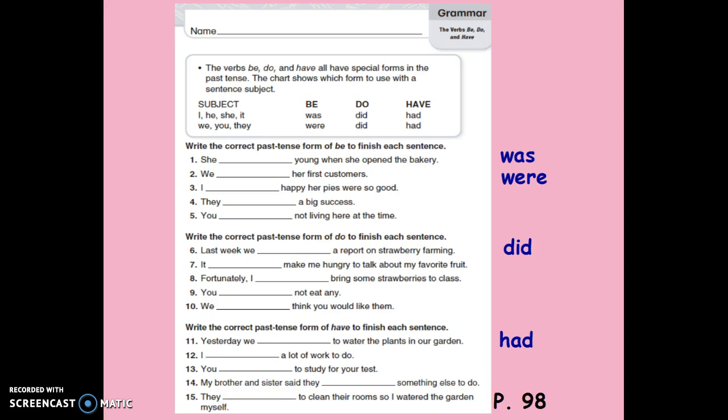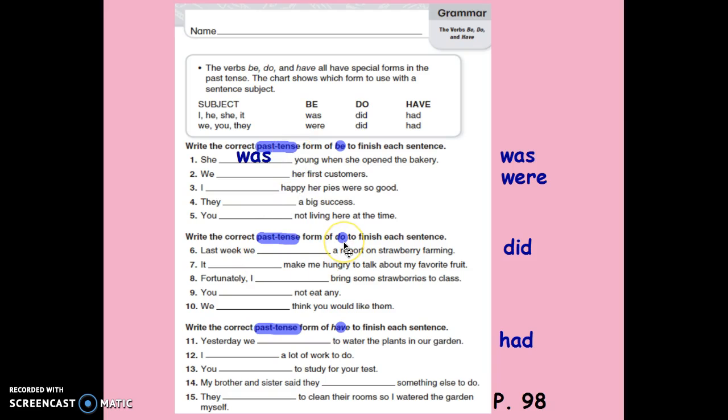Your practice looks like this for today. Very similar to day 1, except we're focusing on past tense of the word be in the first section, past tense of the word do in the middle section, and past tense of the word have in the last section. So let's do number 1 together. She blank young when she opened the bakery. Was and were are your choices for the verb be. She was young when she opened the bakery.